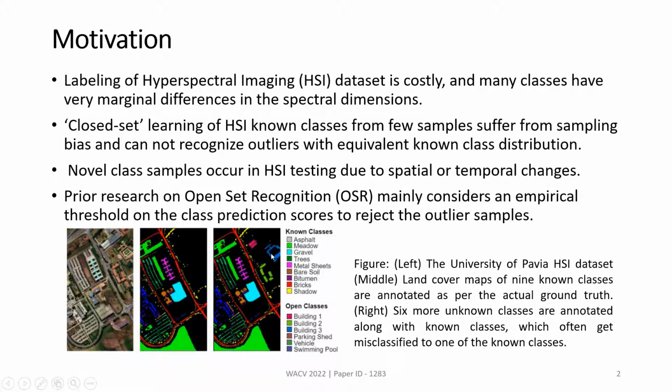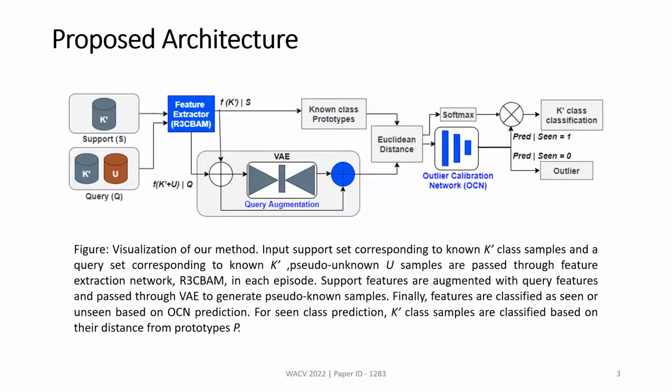So such open class samples, when they get encountered in closed set settings, get misclassified to one of the known classes. So it requires open set recognition, where such open samples need to be rejected as outliers and not classified as known classes. But traditional open set recognition also suffers from empirical threshold defining, and sometimes it is very hard to define such a threshold. So we have come up with a new approach of meta learning where we sample the episodes of